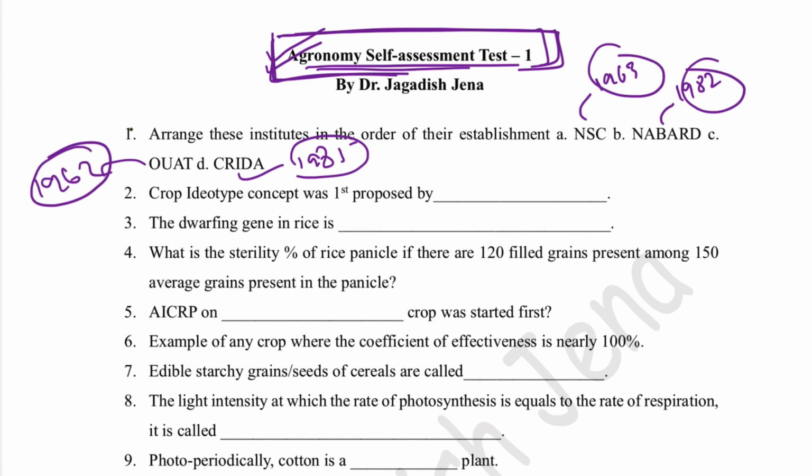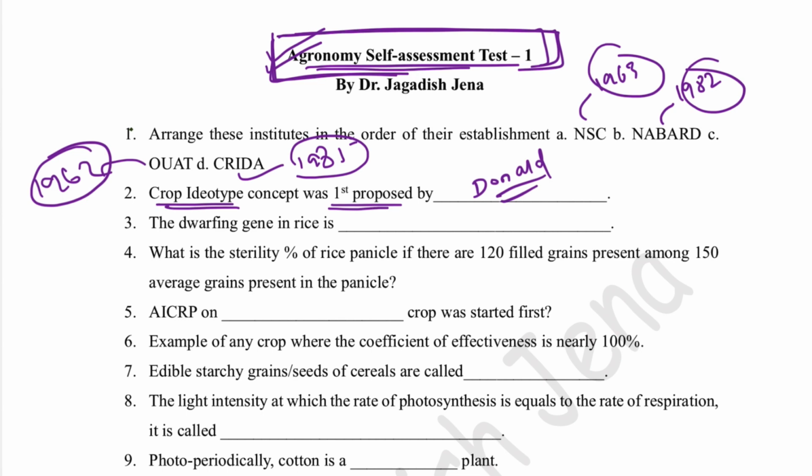Then, crop ideotype concept was first proposed by Donald. Donald was the scientist who first proposed the crop ideotype concept. Basically, ideotype means what type of plant is suitable in a particular condition. So to prepare such a type of plant is called a crop ideotype, right?